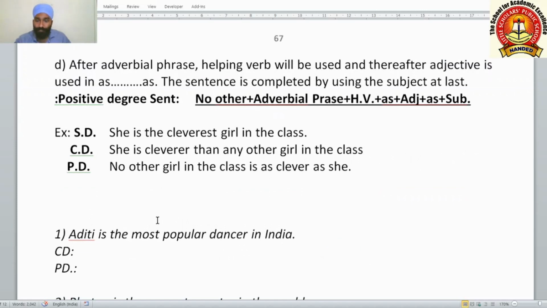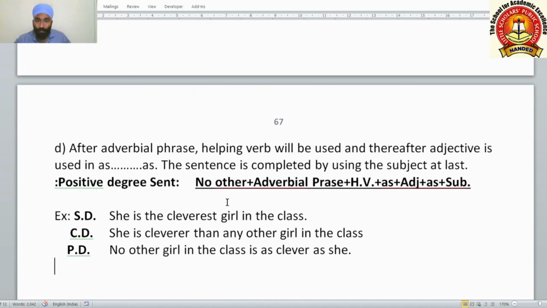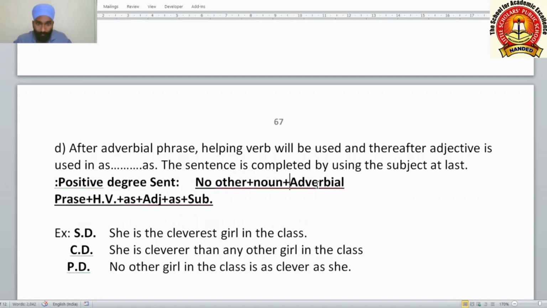And this is how the sentence will be converted, and the positive degree structure will become: no other plus adverbial phrase, no other plus noun, no other girl in the class, plus helping verb, plus as, an adjective first form, plus as, plus the subject which was given in the superlative or comparative sentence.